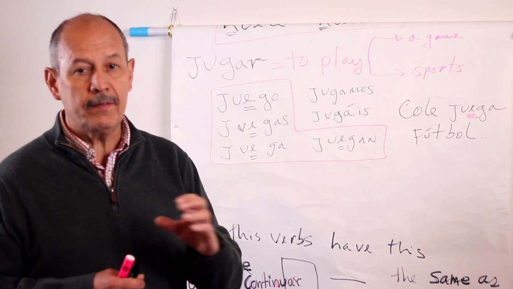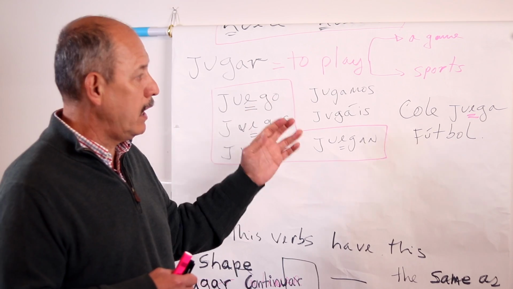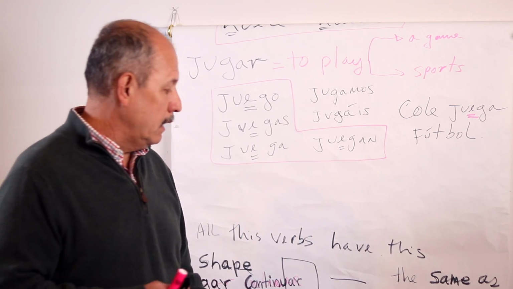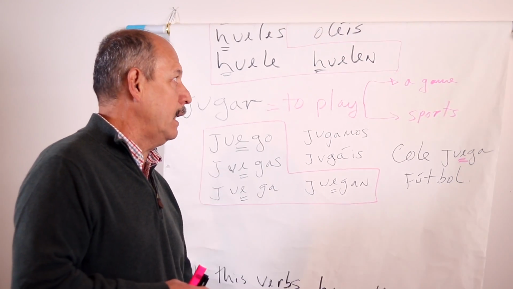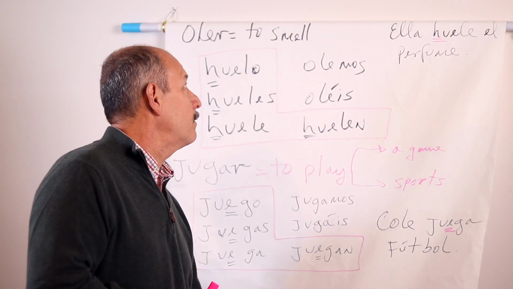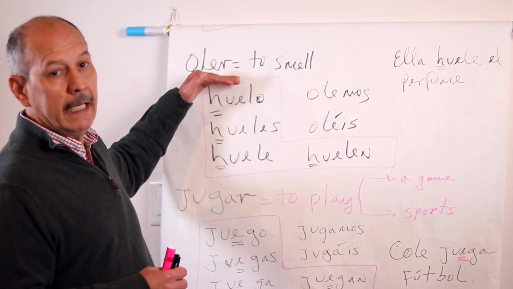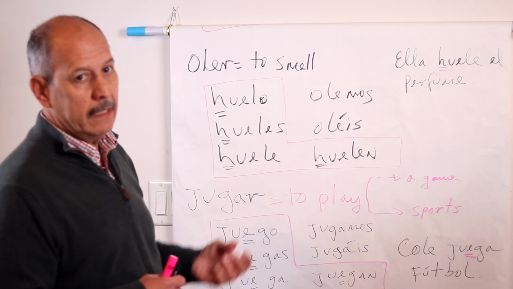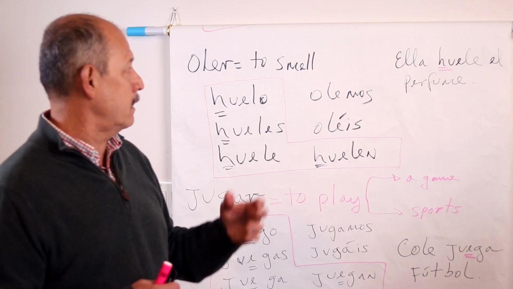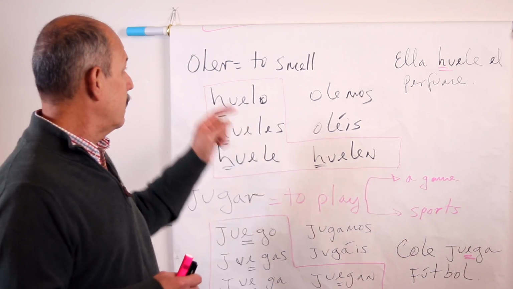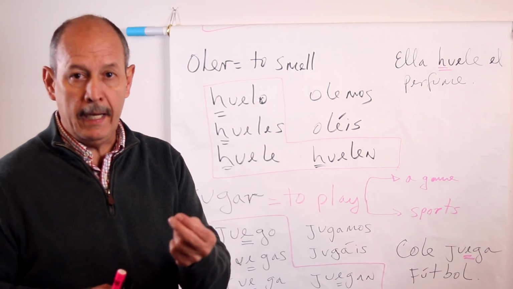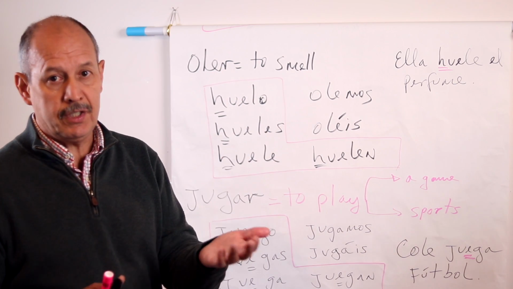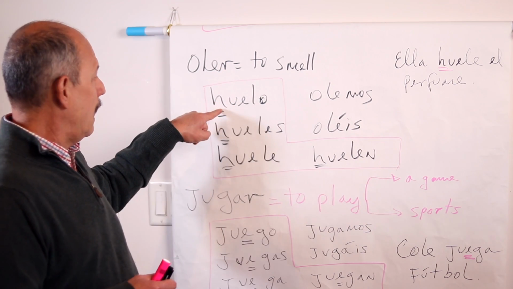It's the first verb of this small group of verbs that change as if they were stem changing verbs even though they are not. The next verb is the verbo oler, to smell, right? Now, you can see oler, there is an O in the stem, right? There is an O as part of the infinitive. That O will change into ue. So this verb is also a stem change verb, but see what happened there.